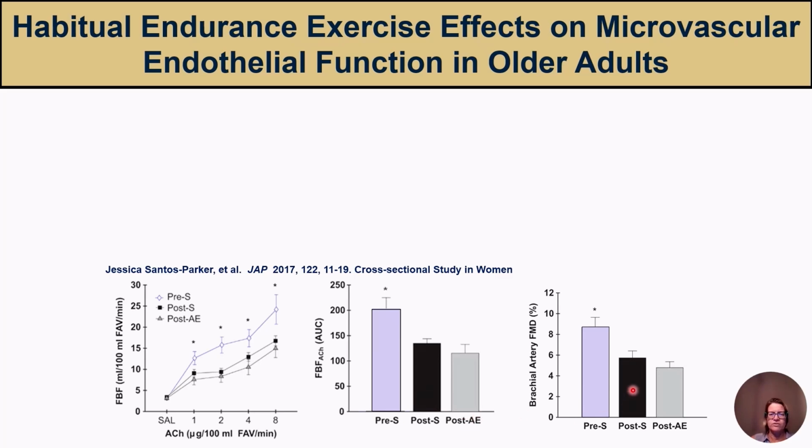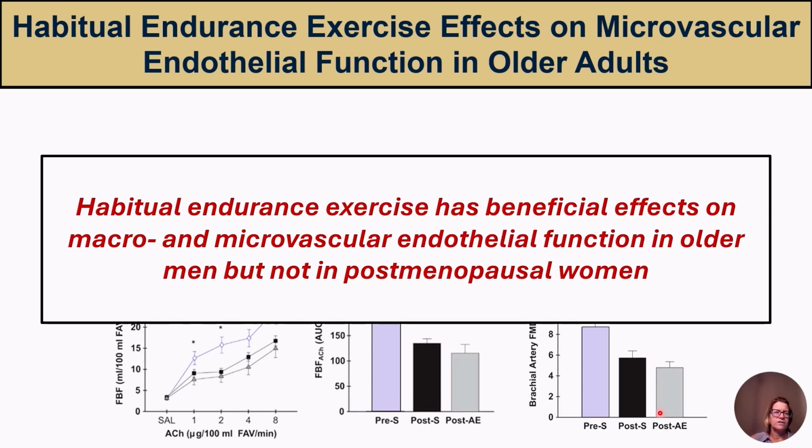They also measured flow mediated dilation in these women and also showed reduced flow mediated dilation in the postmenopausal groups compared to premenopausal, but there was no difference between postmenopausal sedentary and those that were endurance trained. As these data would suggest, habitual endurance exercise has beneficial effects on macro and microvascular endothelial function in older men, but not in postmenopausal women.